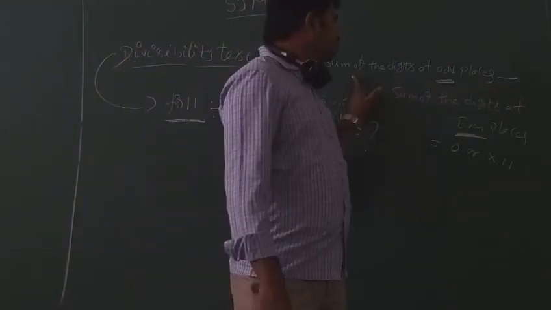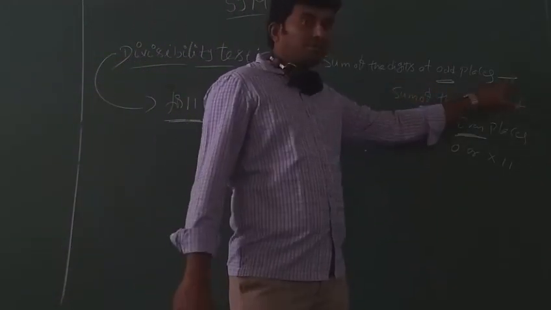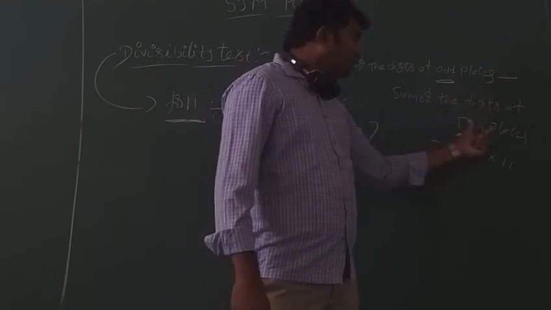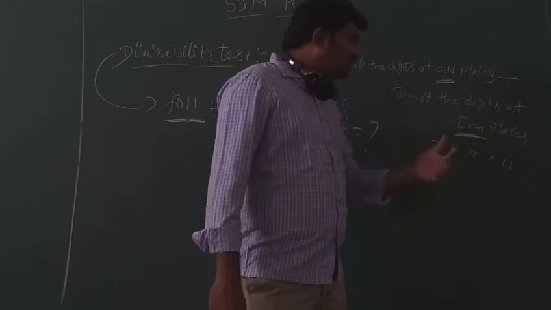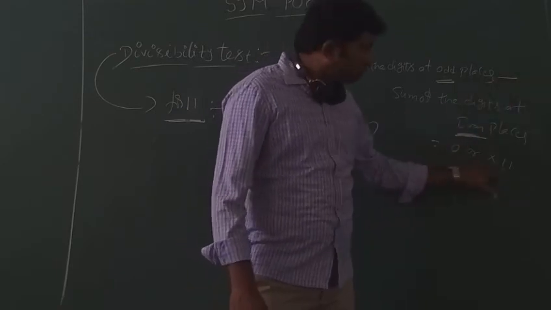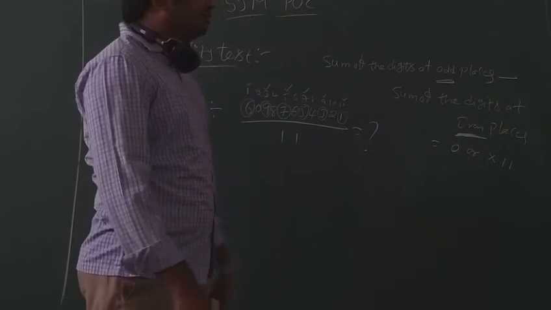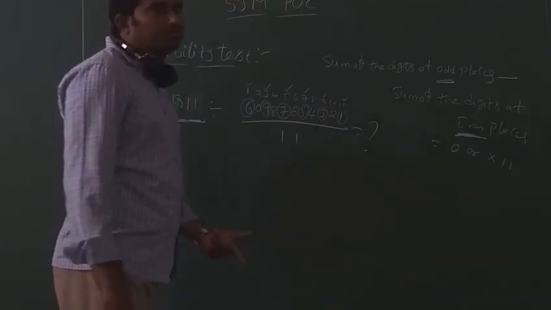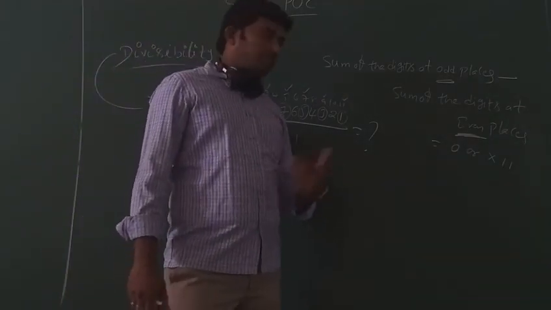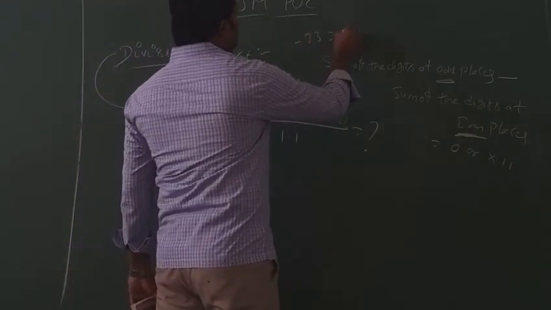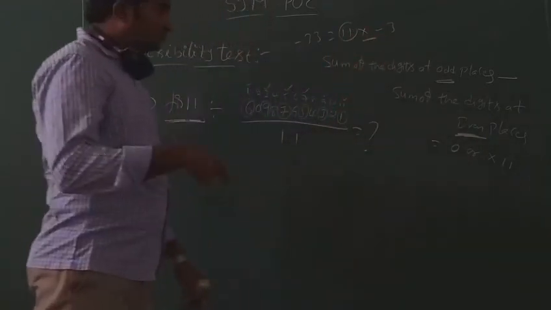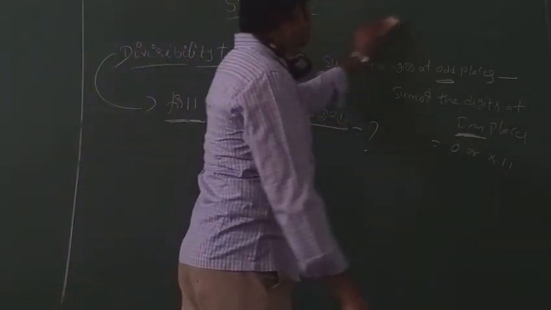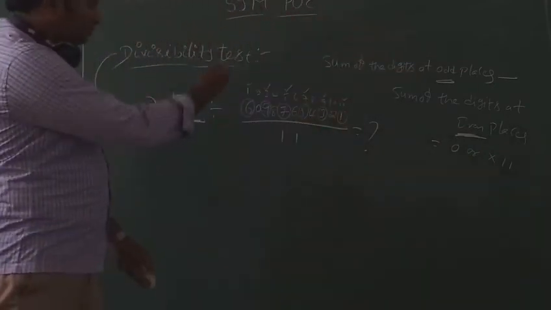The difference is a number, and that number must be a multiple of 11. Multiple of 11 means either minus 11 or plus 11, 22, 33 or minus 33 also. Minus 33 can be written as 11 into minus 3, yes, it is a multiple of 11 only. 44 or minus 44, like that. Got it?